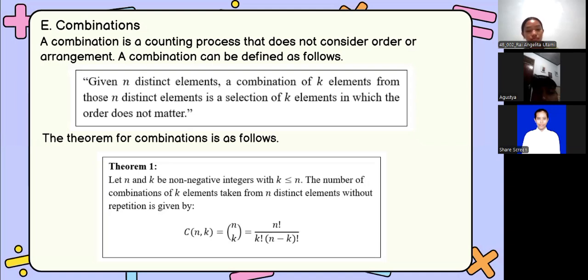In combination we divide by an extra k factorial compared to the permutation formula, right? Great observation. We divide by k factorial to remove the different arrangements of the same group of items.